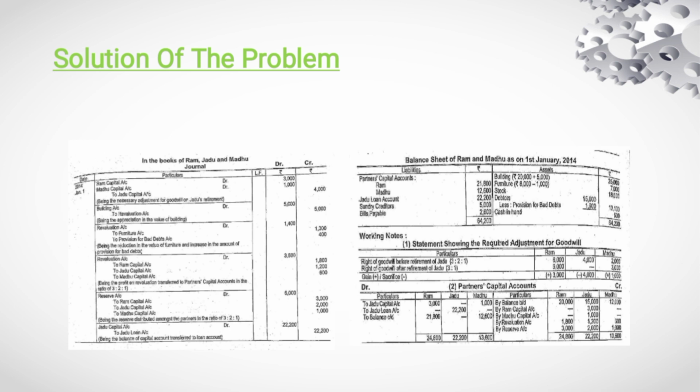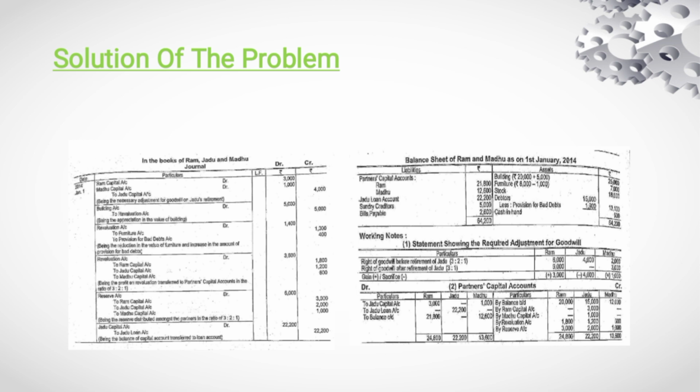Next is reserve. The undistributed reserve is to be credited to all the partners' capital accounts in the ratio 3:2:1. The total amount of reserve is 6,000, and it is shared among the partners in 3:2:1 ratio. The last journal entry: after drawing the partners' capital account, the balance of the capital of the retiring partner Jadu is to be transferred to Jadu's loan account.